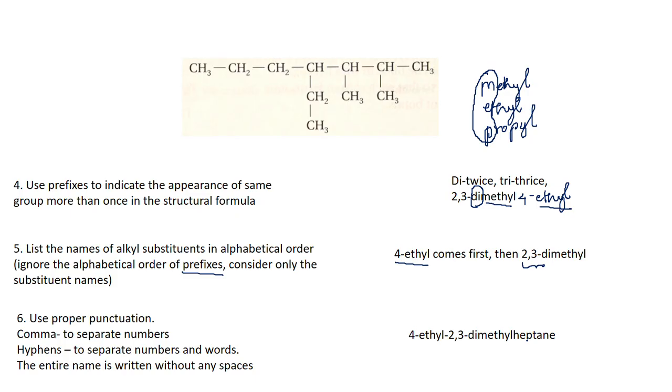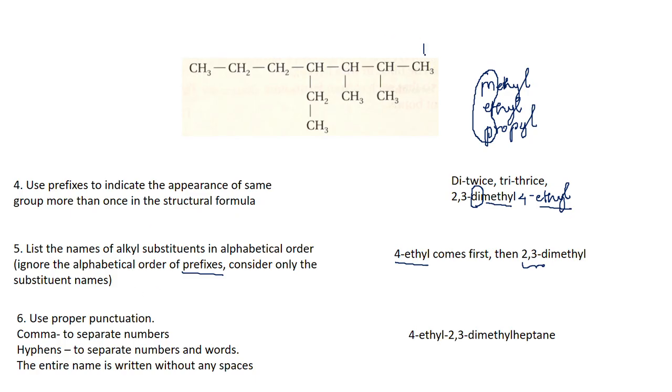Yes, is that fine? Why is it 4-ethyl, specifically? Ethyl is present at the 4th carbon atom, right? Okay, I see. 4-ethyl doesn't mean there are 4 ethyl groups. It is located at carbon number 4.